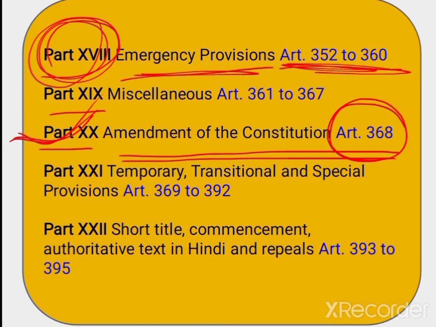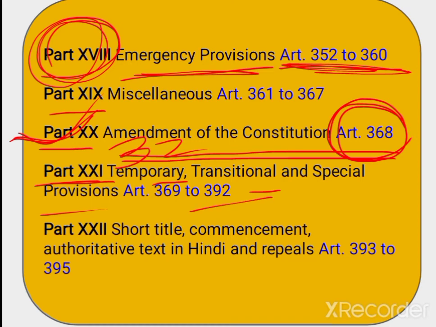Most repeated question, and it's related to 368, and there is also a provision in Article 32, the remedies to the Constitution. Okay, and next Part 21 deals with temporary, transitional and special provisions, and it covers articles 369 to 392.